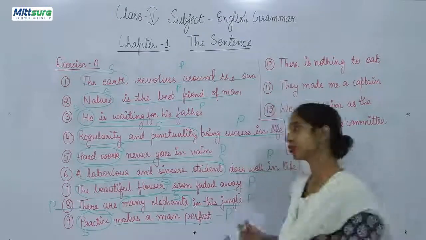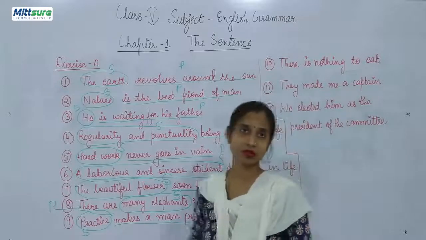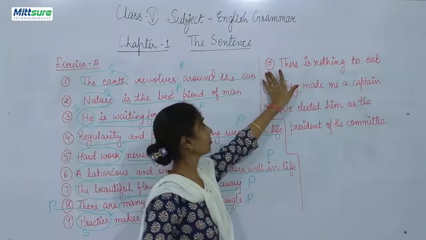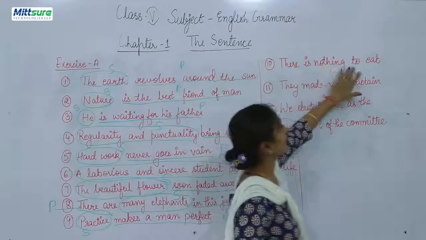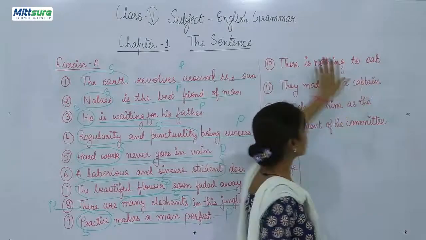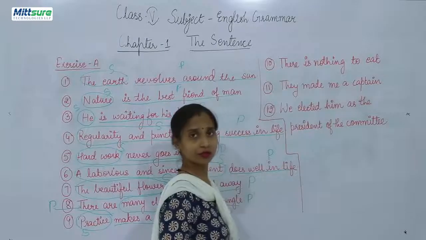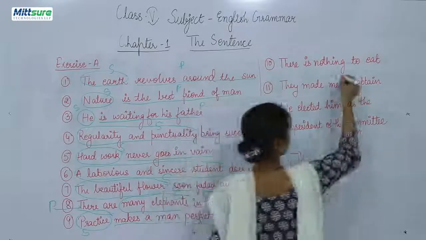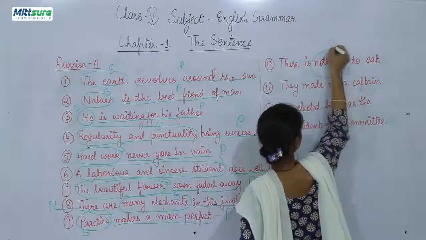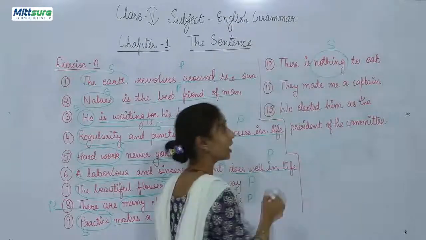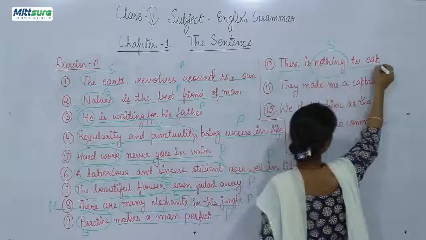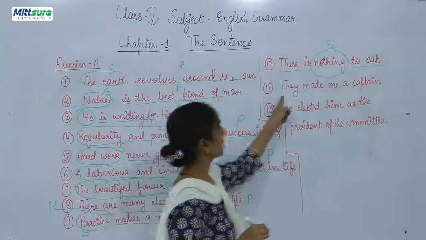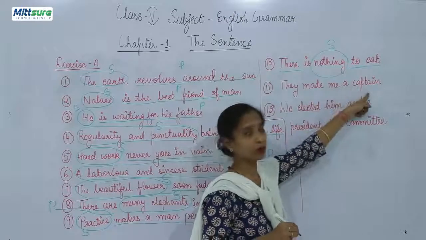Now, let us move on to some more statements. Tenth statement, there is nothing to eat. There is what? Nothing. So nothing will be the subject, and there is to eat will be the predicate. They made me a captain.